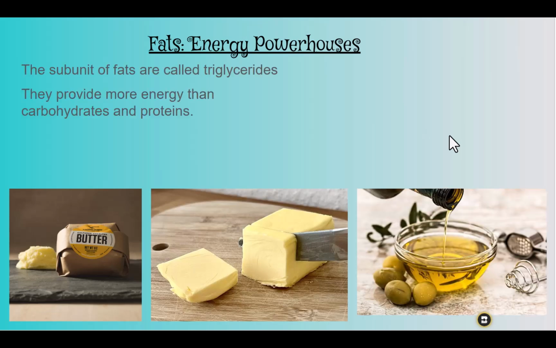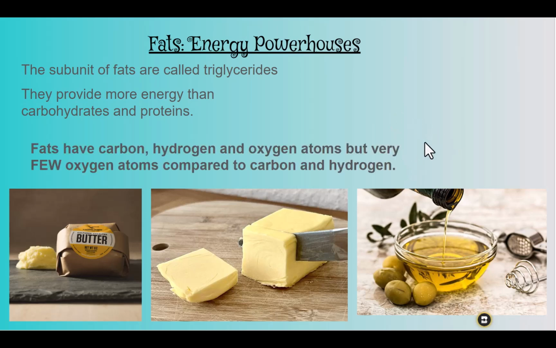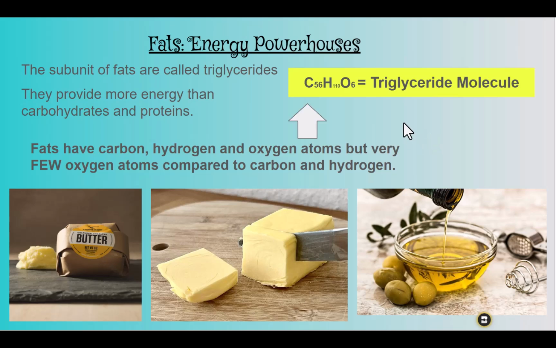Let's take a look at fats. Fats are our energy powerhouses. The subunit of fats are called triglycerides. They provide more energy than carbohydrates and proteins. Fats have carbon, hydrogen, and oxygen atoms too, but they have very few oxygen atoms compared to carbon and hydrogen atoms. Look at this chemical formula for a triglyceride molecule.